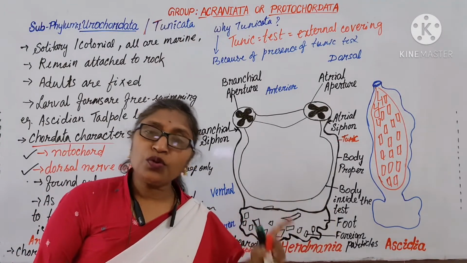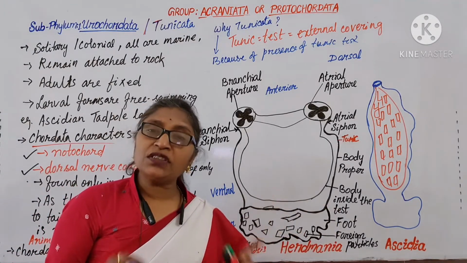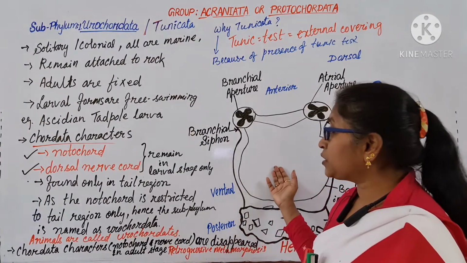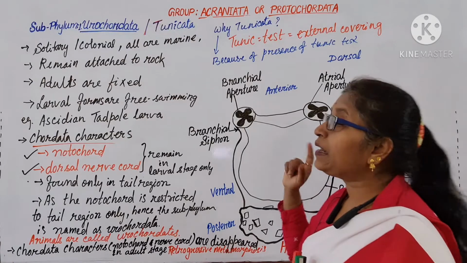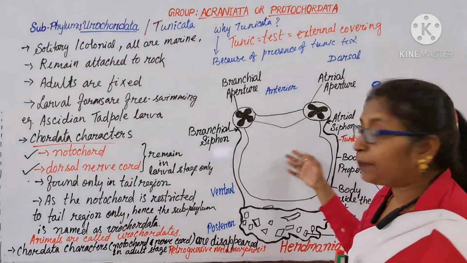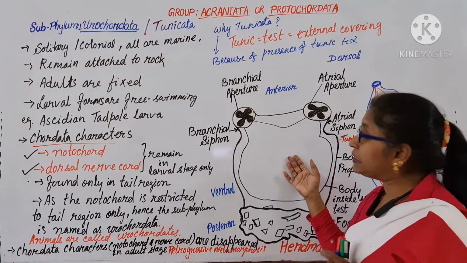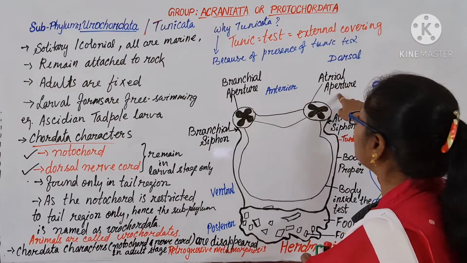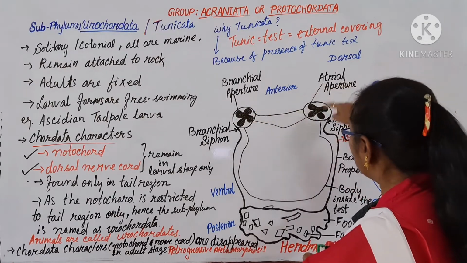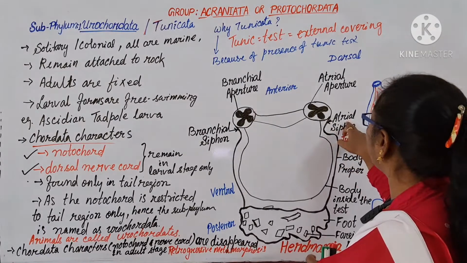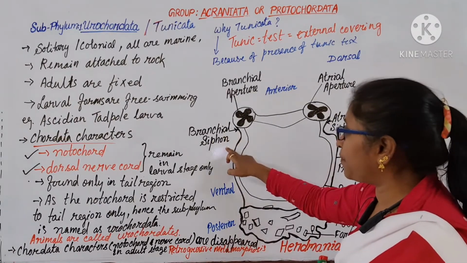So what we came to know, the Urochordata, also known as tunicata because of presence of the tunic, do respiration through branchial clefts or pharyngeal gill slits. These have apertures, meaning openings: the atrial aperture, branchial aperture, and the atrial siphon, branchial siphon.